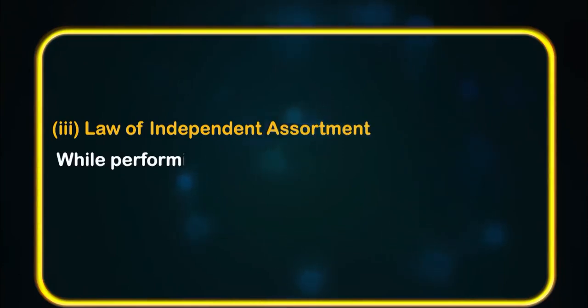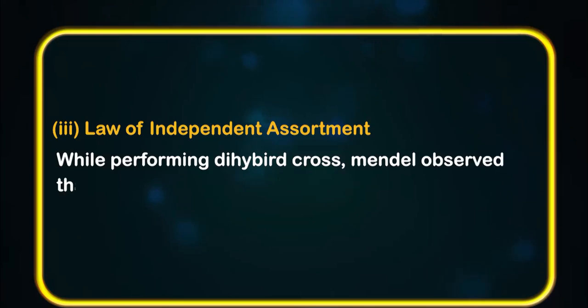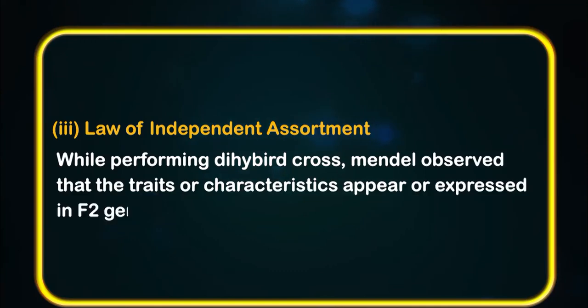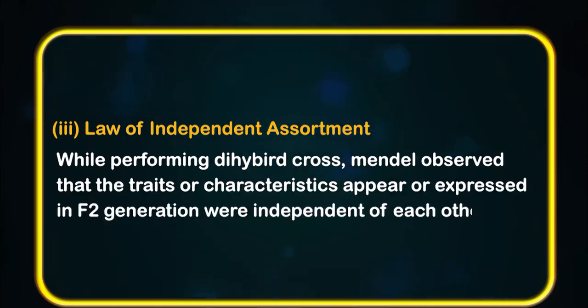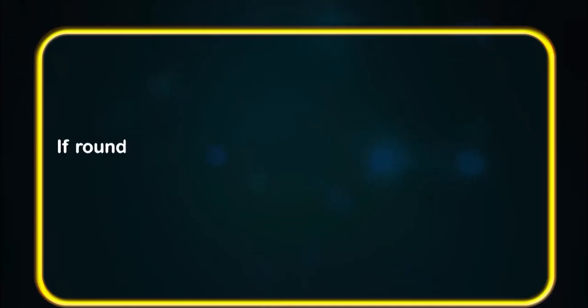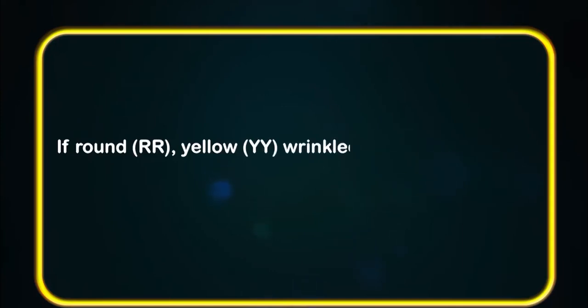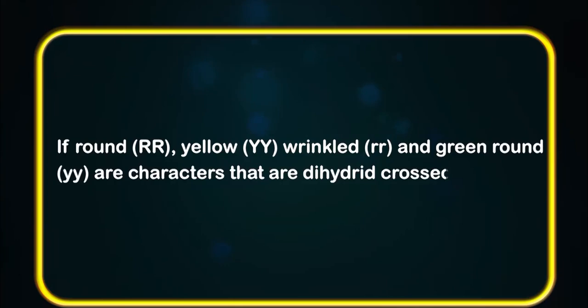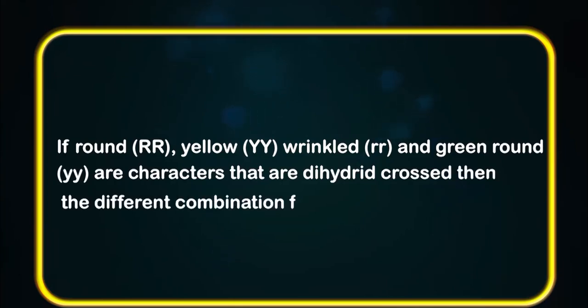Law of independent assortment. While performing a dihybrid cross, Mendel observed that the traits or characteristics expressed in the F2 generation were independent of each other, irrespective of mixing with each other in the F1 generation. That is, if round, capital R, yellow, capital Y, wrinkled, small r, and green, small y, are characters that are dihybrid crossed, then the different combinations formed are as follows.